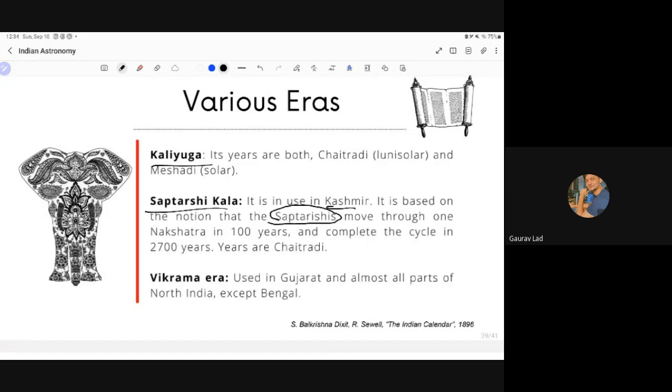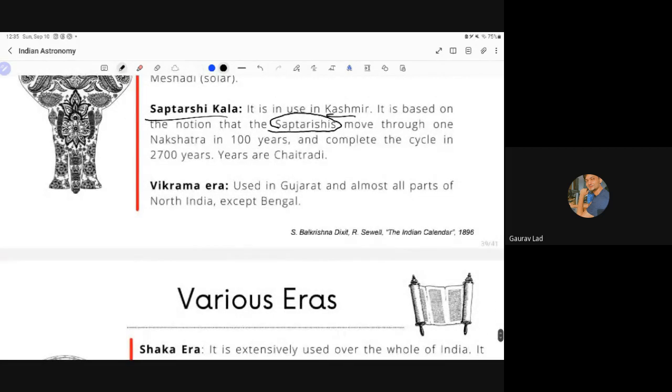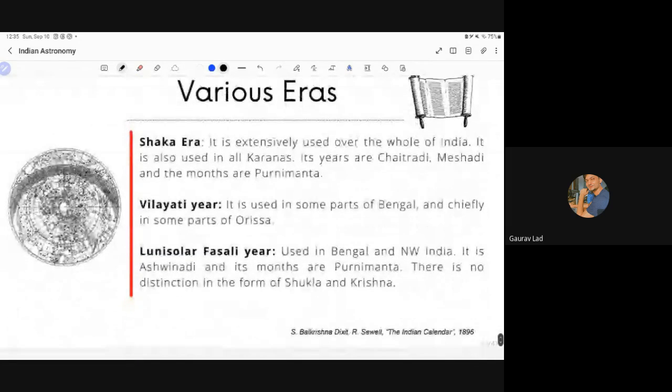And the 7 Rishis, which are the Saptarshis in them, are Kratu, Pulaha, Pulastya, Atri, Angira, Vashishtha, Mariji. And Vashishtha has his wife Arundhati, which is also a star in the sky, right next to Vashishtha. You can all see them with the naked eye. Then we have the Vikram era, which was used in Gujarat, North India, and Bengal. And then we have the Shaka era, which is very famous, and then we have the Vilayati era, and then the lunisolar Fasli year. So all these are different types of calendars that were used.